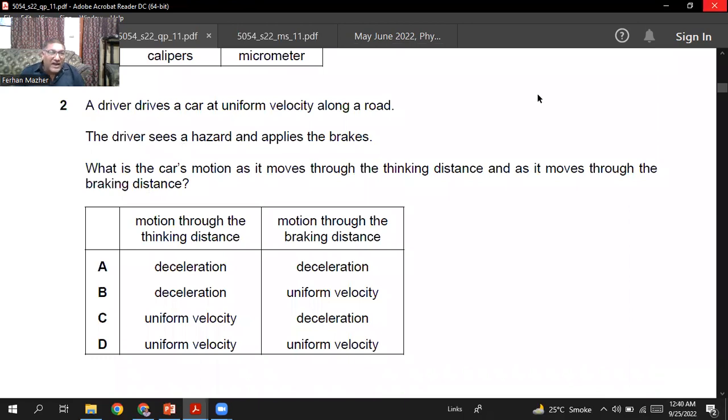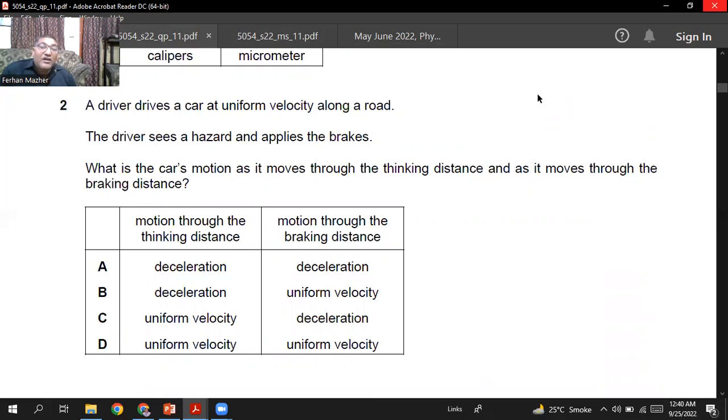A driver drives a car at uniform velocity along the road. The driver sees a hazard and applies the brakes. What is the car's motion as it moves through the thinking distance and as it moves through the braking distance? During the thinking distance, the speed of the car does not change; it remains the same.